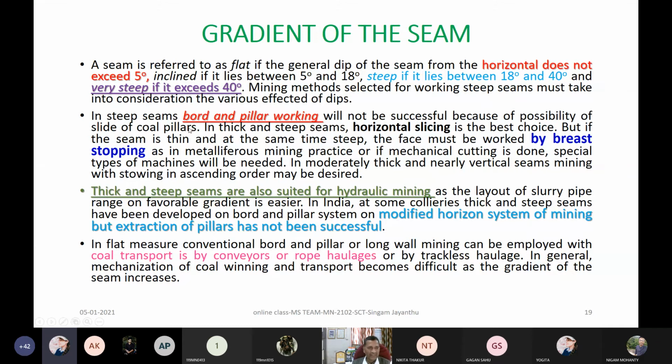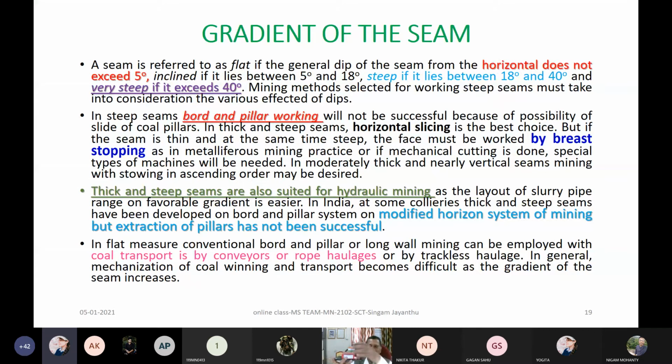Now, in steep seams, board and pillar working will not be successful, because in addition to what we discussed, there are chances of sliding of the coal pillars itself. Very simple to understand. If the seam is flat, and there is a pillar, now you imagine this is a pillar.